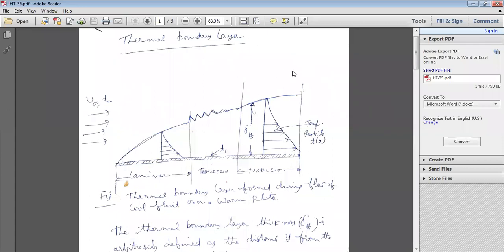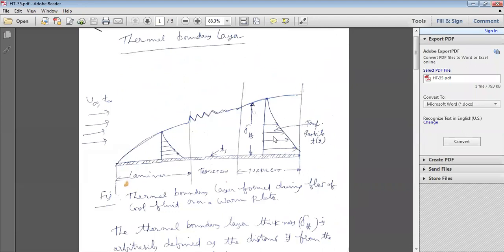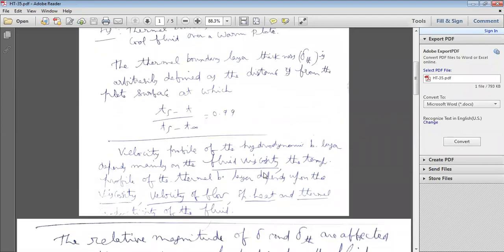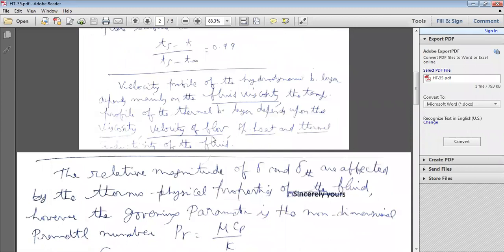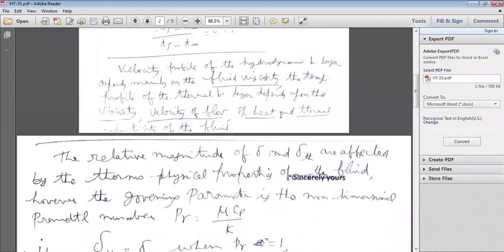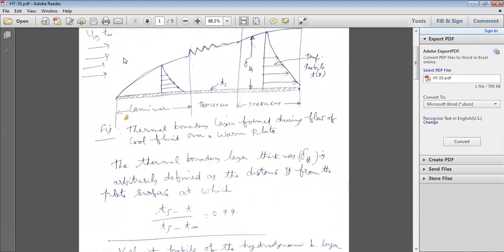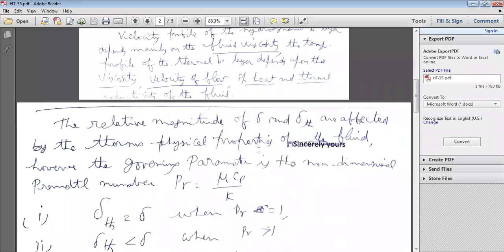But the temperature profile of the thermal boundary layer depends upon the viscosity of the fluid as well as the velocity of flow, the specific heat, and the thermal conductivity of the fluid. Okay?